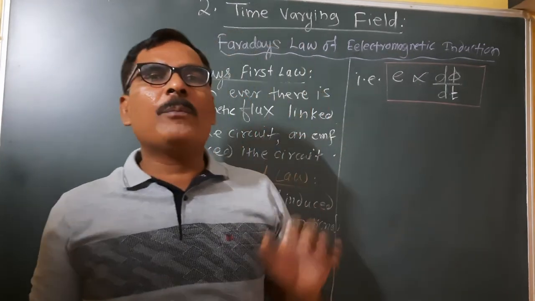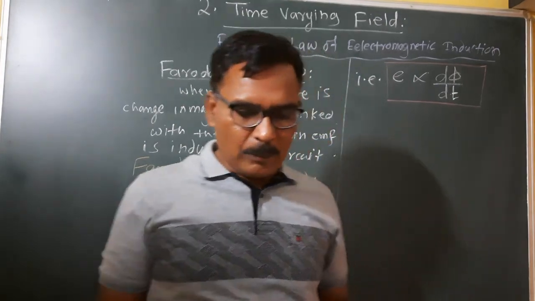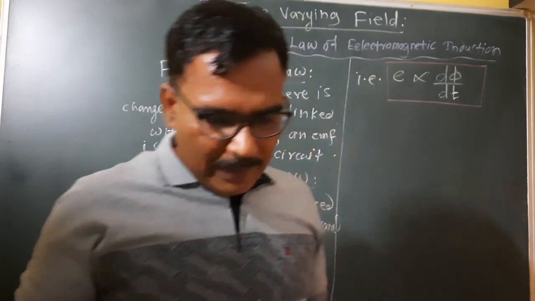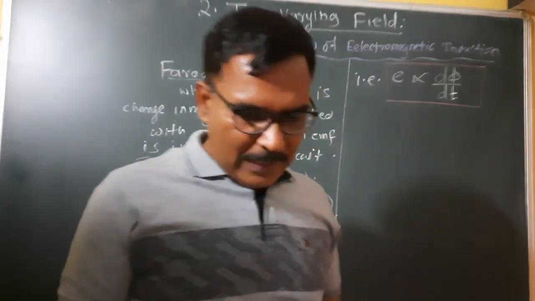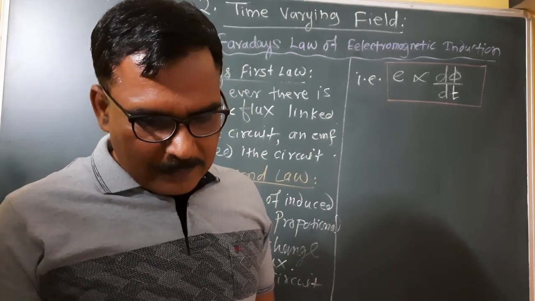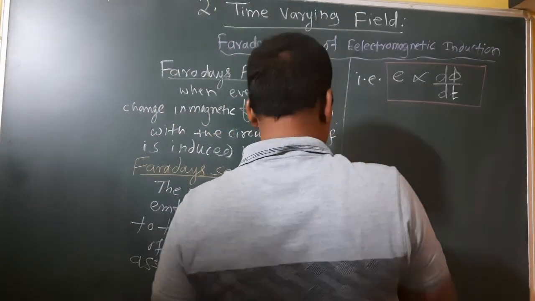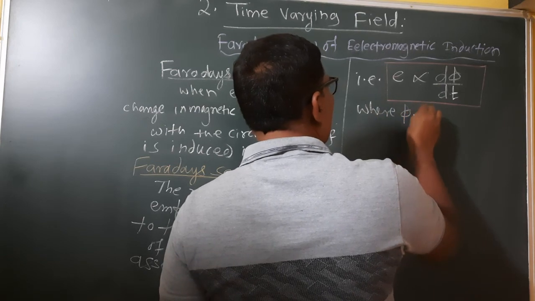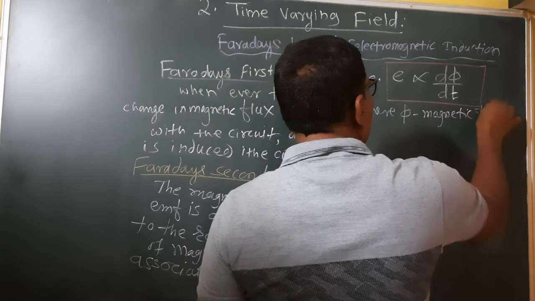E is directly proportional to d phi by dt, where phi is called the magnetic flux.